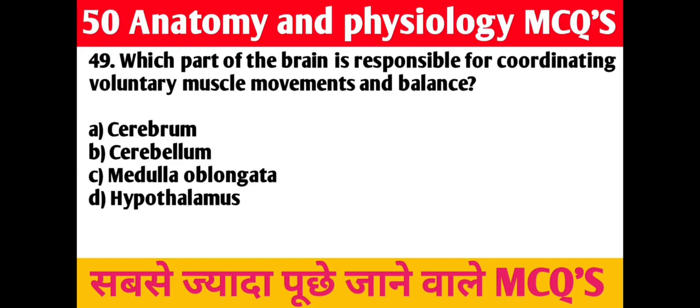49. Question. Which part of the brain is responsible for coordinating voluntary muscle movement and balance? A. Cerebrum. B. Cerebellum. C. Medulla oblongata. D. Hypothalamus. Right answer is B. Cerebellum.